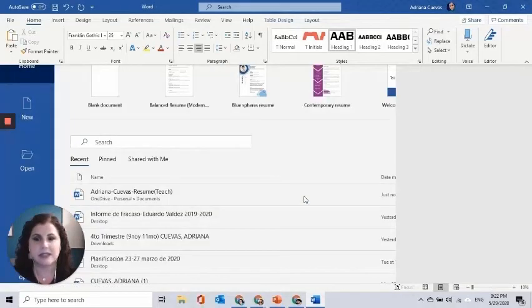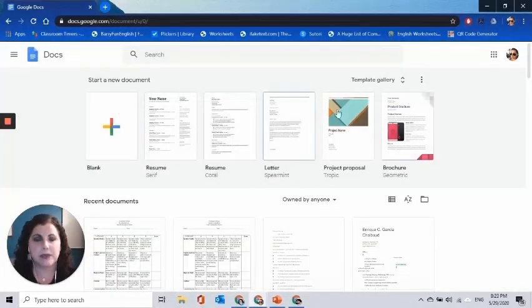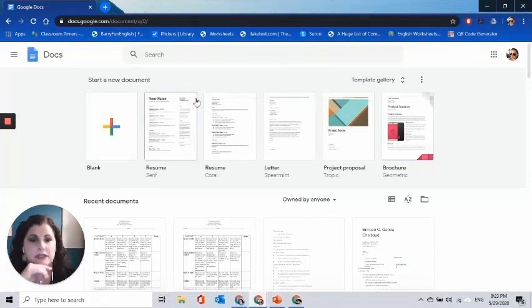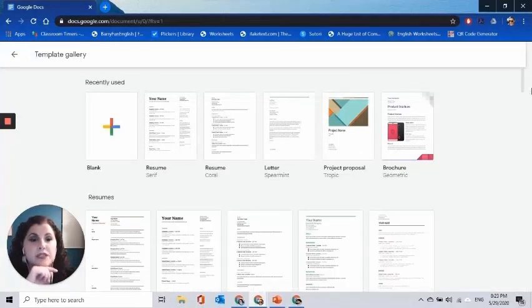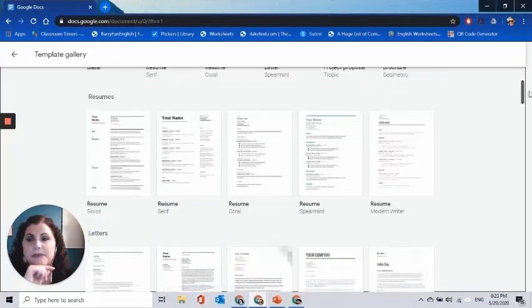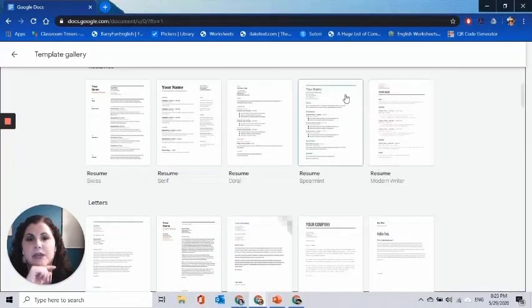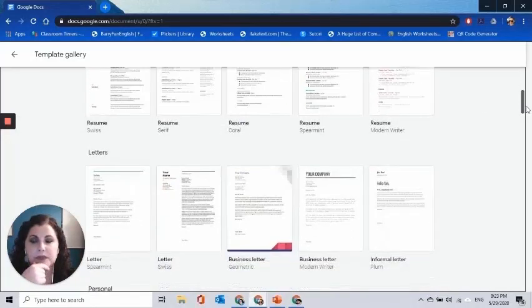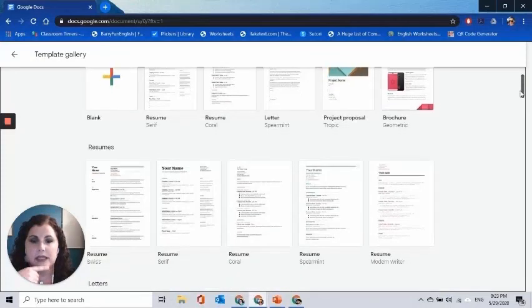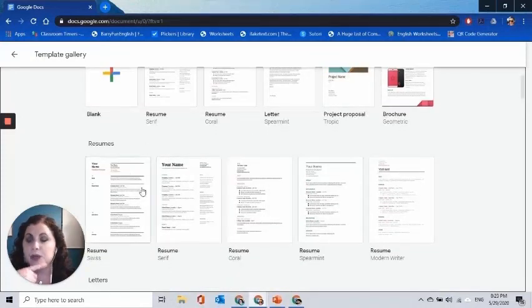Let's not save it. So the next type that we have over here is actually in Google Docs. And Google Docs already has the templates, and usually this one will actually show you the different resumes automatically. Here you have all the different types of resumes. This one is similar to the one that I showed you earlier. These are letter templates. And yeah, you can pick whichever one you want in order to build your resume.